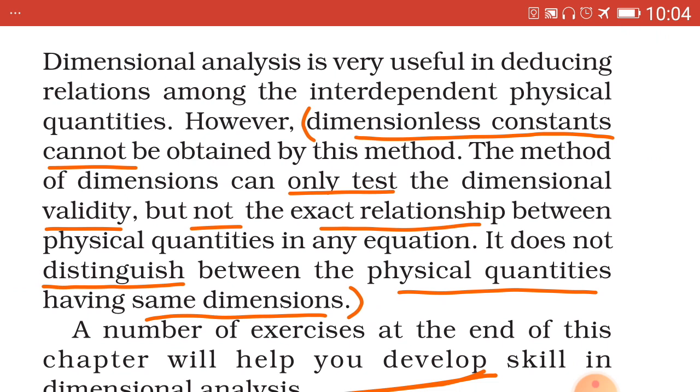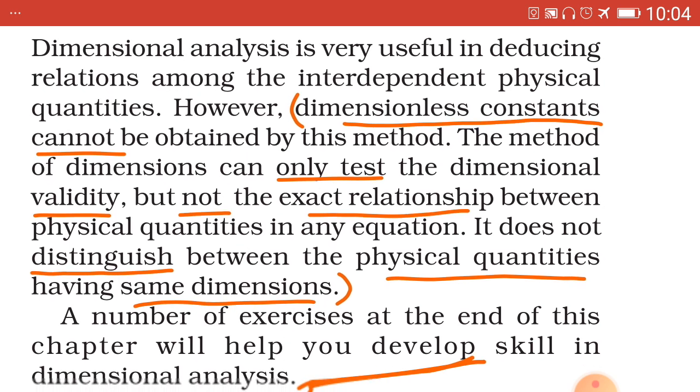The second limitation is that dimensional constants cannot be obtained by this method. Here in this example of capital T, we have seen that K is dimensionless. The method of dimensions can only test the dimensional validity, but not the exact relationship.